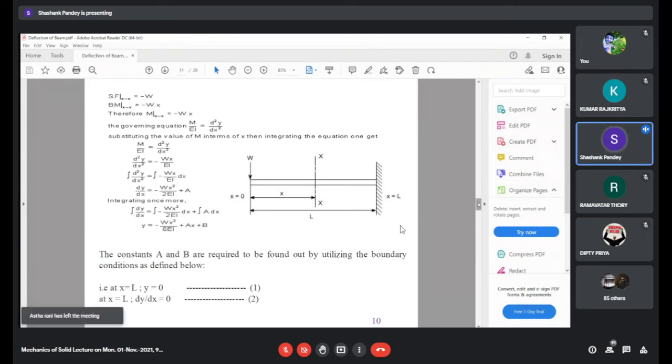So based on this expression, M upon EI is equal to d square y upon dx square, we are interested in finding y.